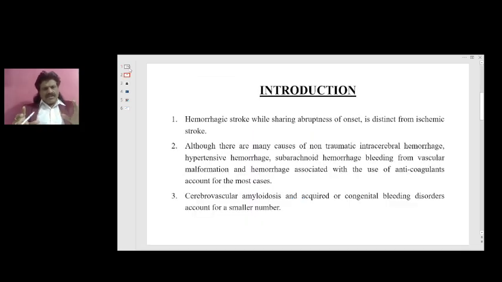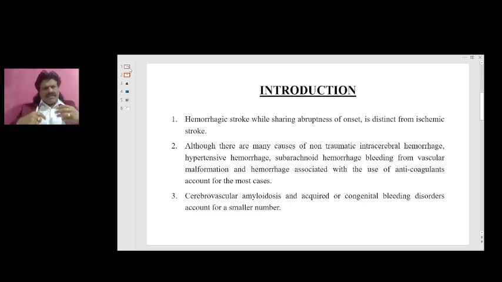Hemorrhagic stroke, while sharing abruptness of onset, is distinct from ischemic stroke. By and large, ischemic stroke is very common. It is about 85%, where there is decreased blood supply to the brain. But about 15% is hemorrhagic stroke, wherein there is vessel rupture and leakage of the blood. And one of the most important risk factors is, of course, hypertension.